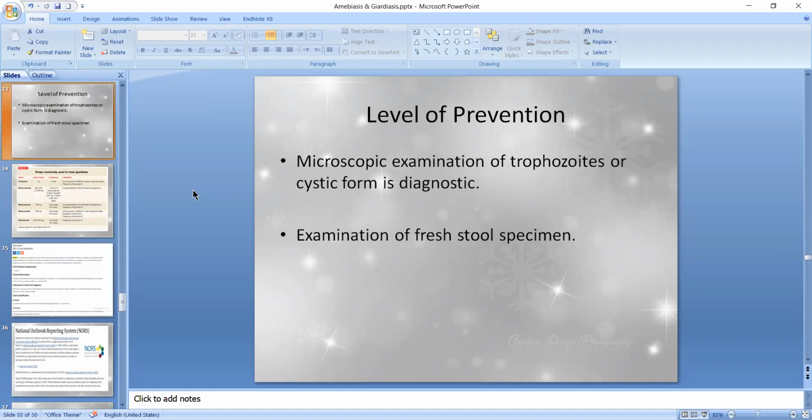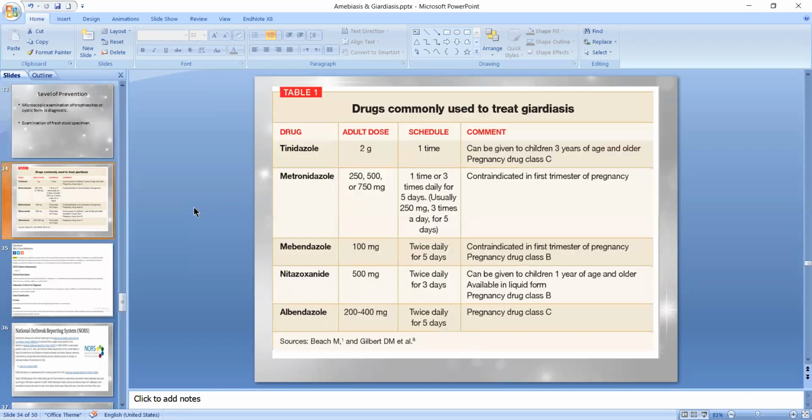For diagnostic purposes, we can do microscopic examination of trophozoite or cystic form. It is the main diagnostic, along with examination of fresh stool specimen. Drugs commonly used to treat giardiasis include tinidazole, metronidazole, mebendazole, albendazole, and nitazoxanide.